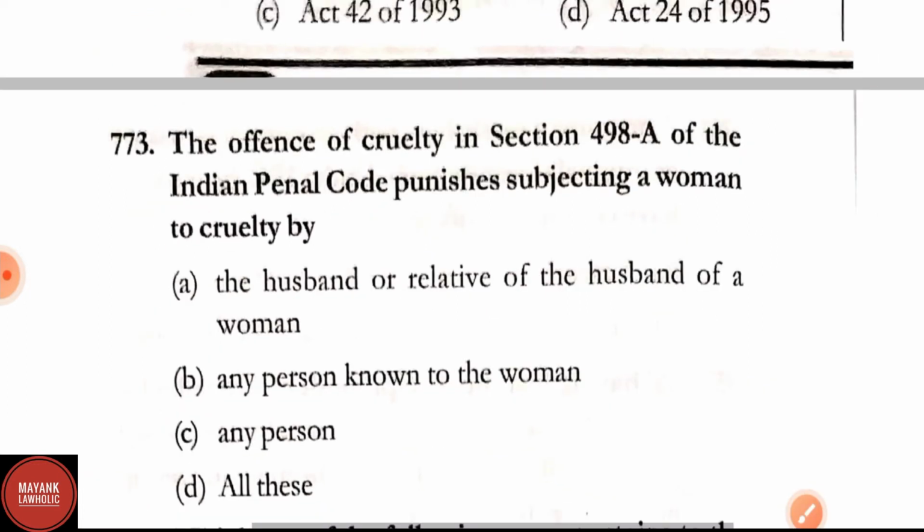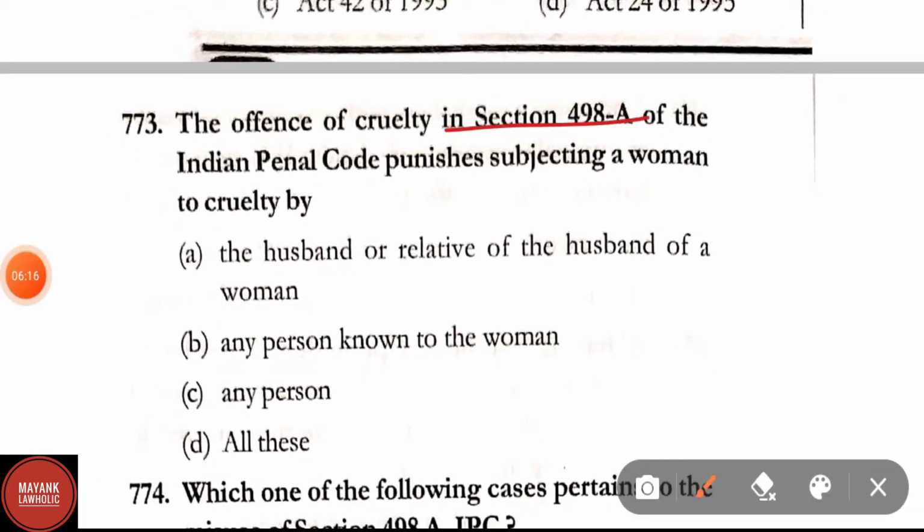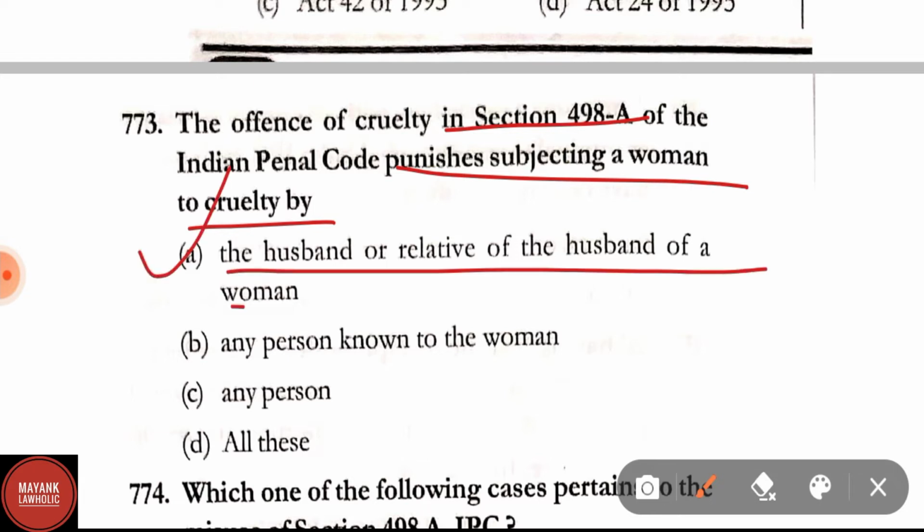Question number 773. The offence of cruelty in section 498A of IPC punishes subjecting a woman to cruelty by the husband or relative of the husband of a woman, any person known to the woman, any person, all of these. Correct answer is option A, that is to the husband or relative of the husband of a woman.